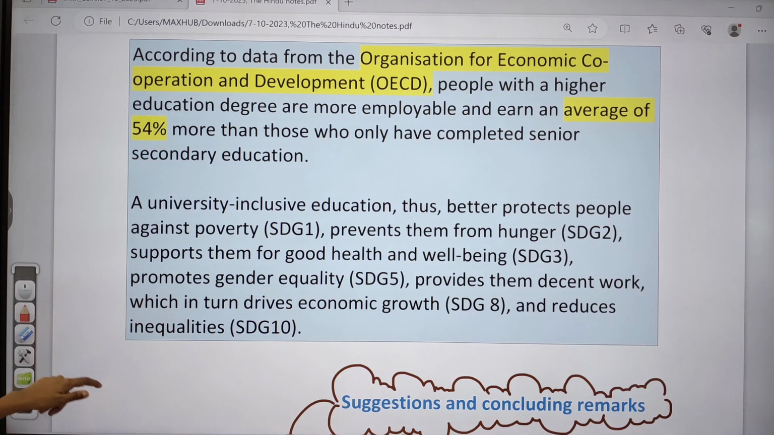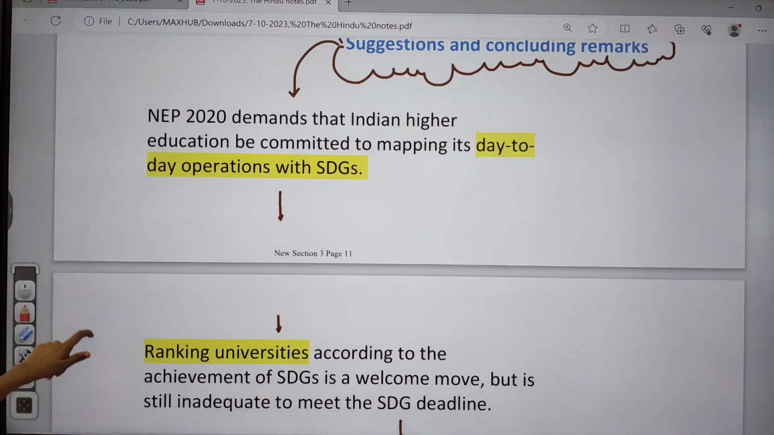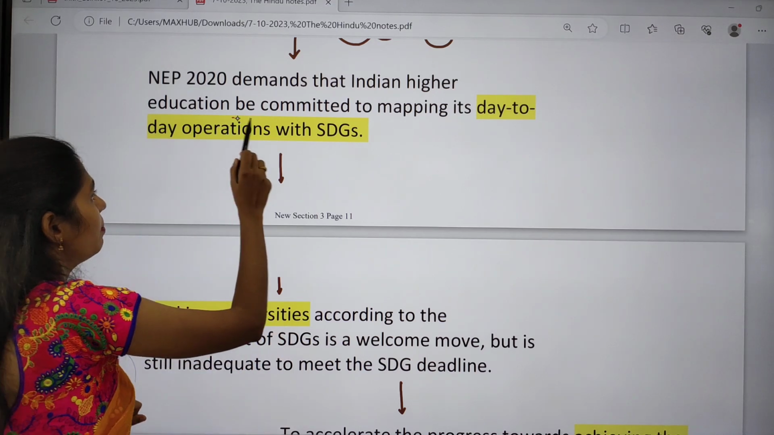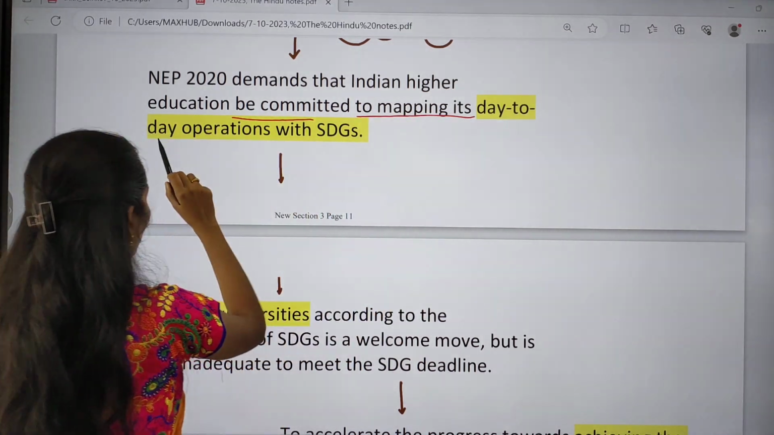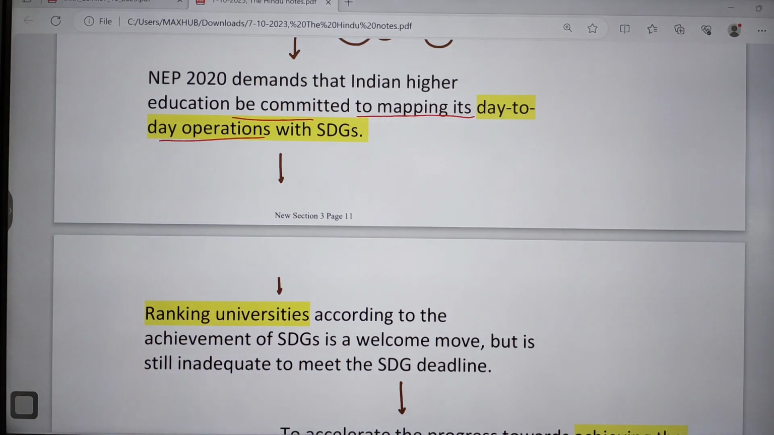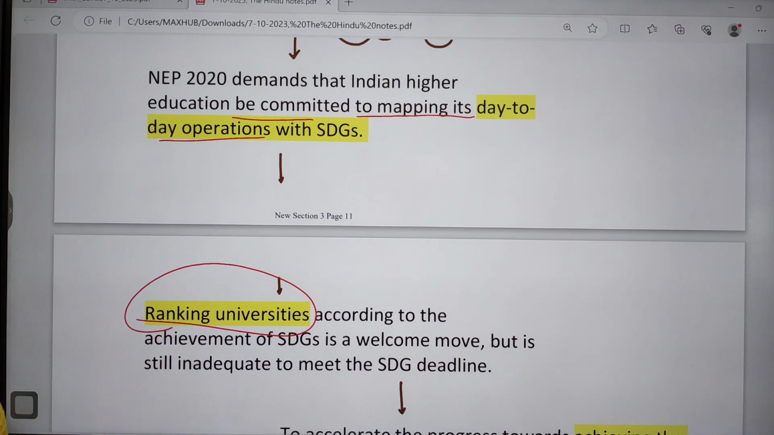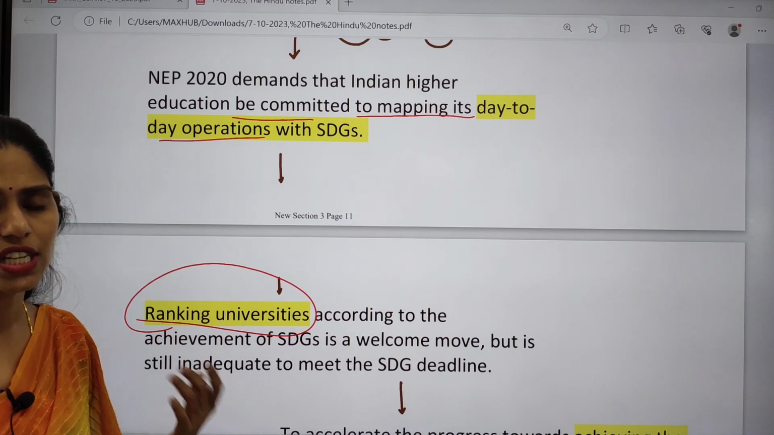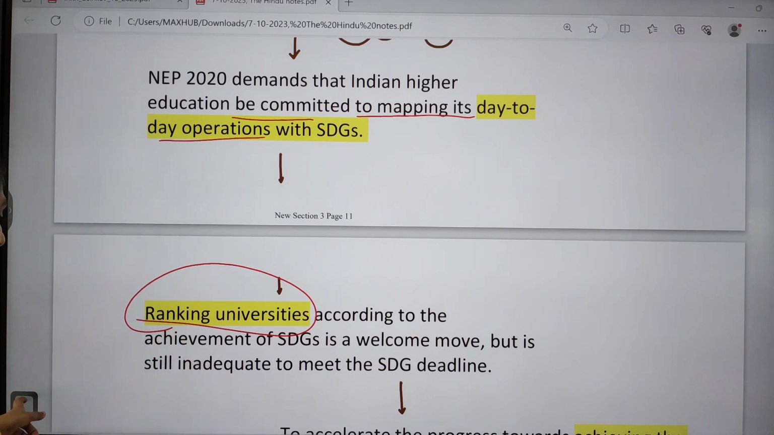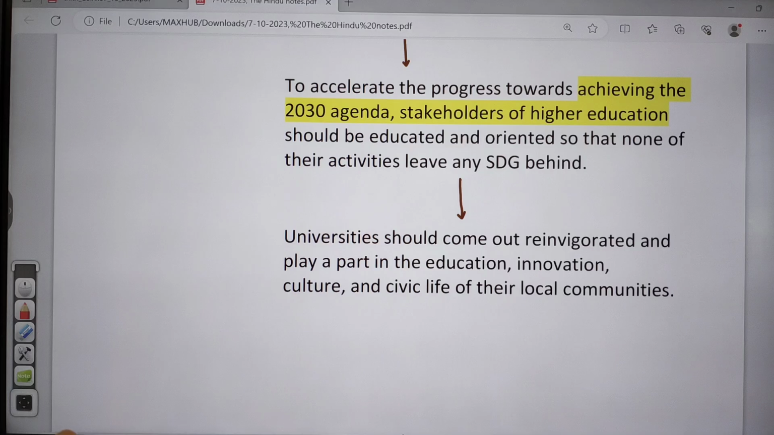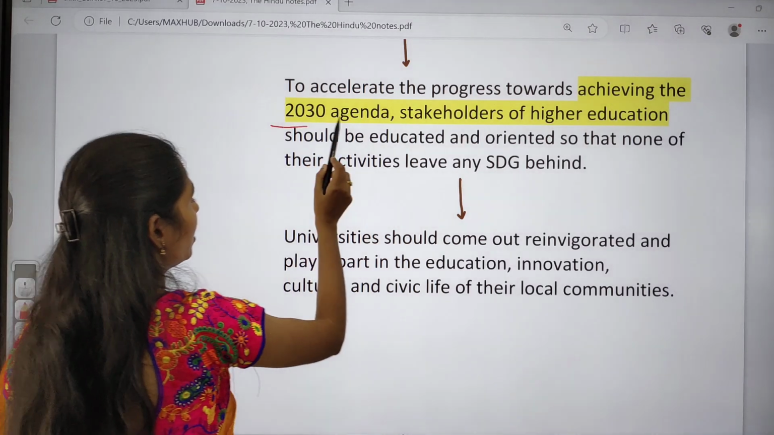So what are the suggestions here? The first one is the National Education Policy, which demands that India's higher education be committed to mapping its day-to-day operations with the SDGs. And here we are focusing on the ranking of universities. We need to go for ranking of universities so that we can improve the quality of education and improve competitiveness. And the next important point is that we have to accelerate the progress towards achieving the 2030 agenda.